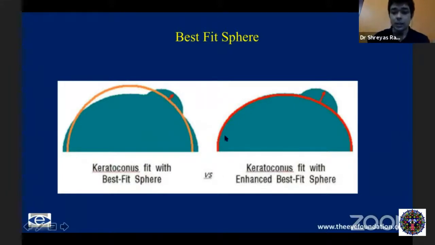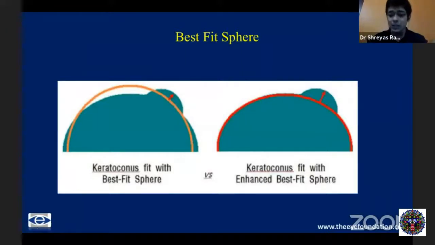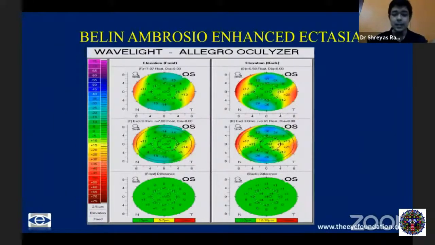I would really like you all to understand this concept, where the enhanced best fit sphere, we're excluding the central 3.5 to 4 millimeter and taking only the mid-peripheral data points and calculating this best fit sphere. Now, this best fit sphere will be flatter than the best fit sphere which you would have calculated, including the central points. And therefore, the traditional 12 and 18, which I mentioned for the anterior and posterior float, will not hold good here. But instead, you have the traditional elevation map, which is depicted here.